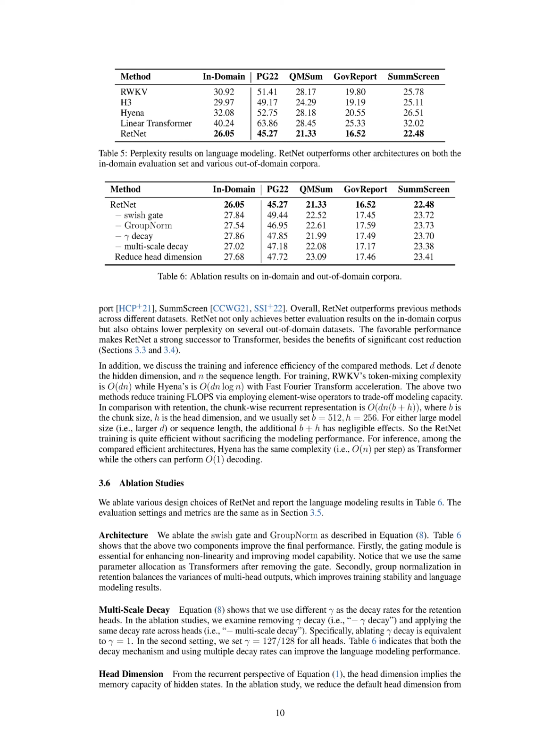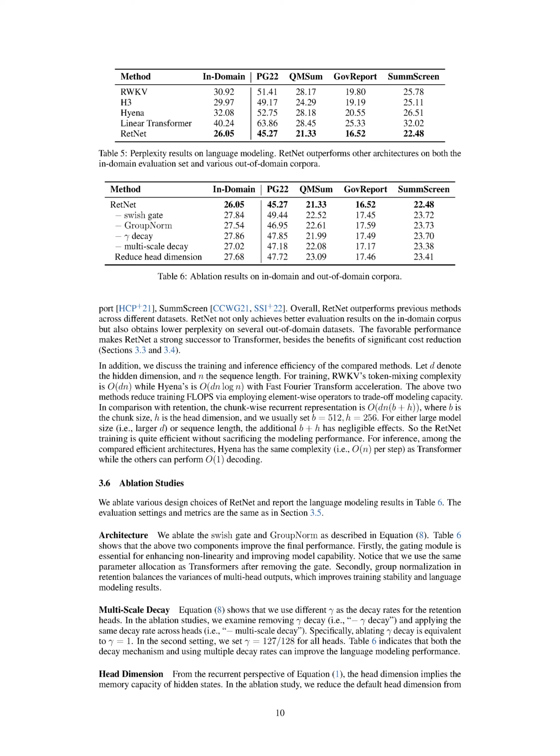In comparison, the chunk-wise recurrent representation in RetNet is proportional to D times N times the sum of the chunk size and the head dimension, which we usually set as 512 and 256 respectively. For either large model size, i.e., larger D, or sequence length, the additional chunk size and head dimension have negligible effects. Therefore, RetNet's training is quite efficient without sacrificing the modeling performance. For inference, among the compared efficient architectures, Hyena has the same complexity per step as Transformer, while the others can perform constant time decoding.